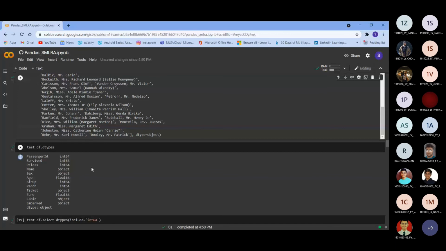These operations are very useful, as I said earlier too, while you're building different models or performing different tasks of machine learning or data science. Then the next thing, as you can see, was include. If you don't want to include a certain data type, you can exclude it. Again, the same function, select_dtypes with exclude int64. Then all the columns that didn't have int64 as a data type are printed here. You can see here name, sex, and age. The name was object, the sex was object, and the age was float64. So all the non-int64 data types are printed here.